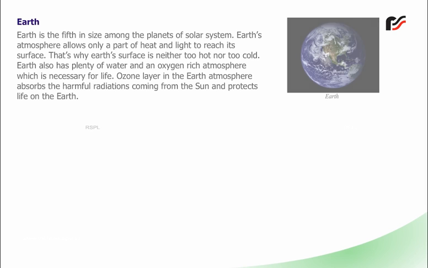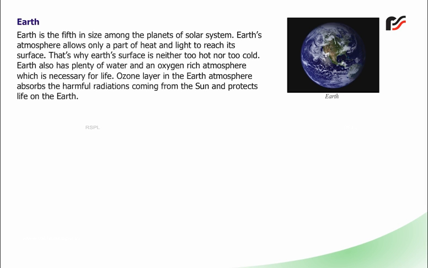Earth. Earth is the fifth in size among the planets of the solar system. Earth's atmosphere allows only a part of heat and light to reach its surface. That's why Earth's surface is neither too hot nor too cold. Earth also has plenty of water and an oxygen-rich atmosphere which is necessary for life. The ozone layer in the Earth's atmosphere absorbs the harmful radiations coming from the Sun and protects life on the Earth.